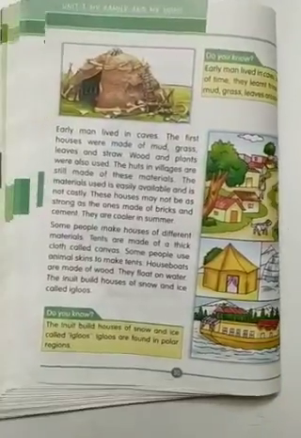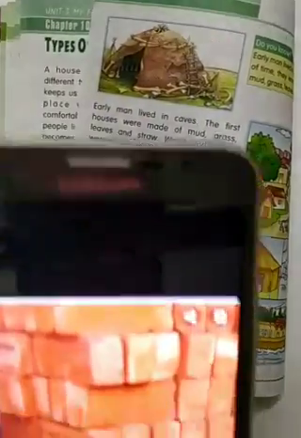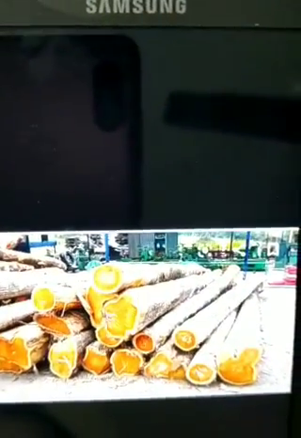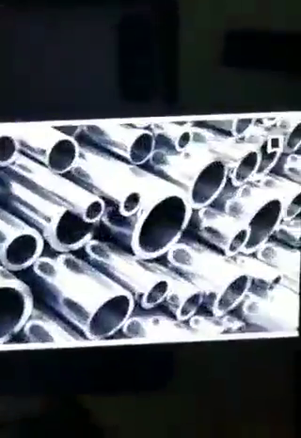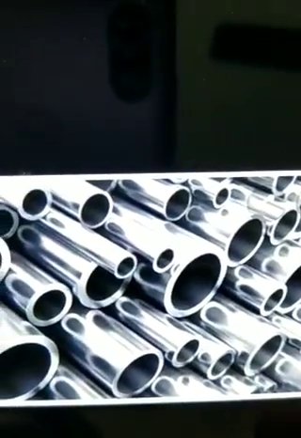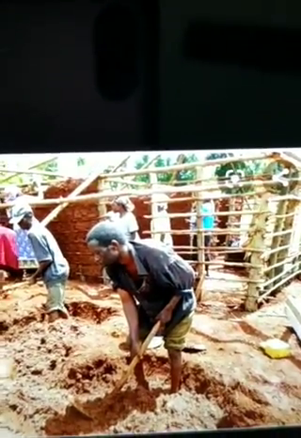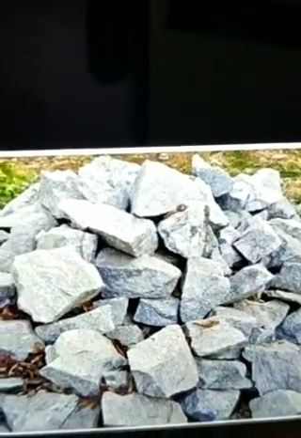Now something I forgot to show you, the building material. Bricks are used in the construction of permanent houses. Then wood, cement, then steel. The straw is used for making kacha houses. This mud is used for making kacha houses. Then stones for making pakka houses. Okay.